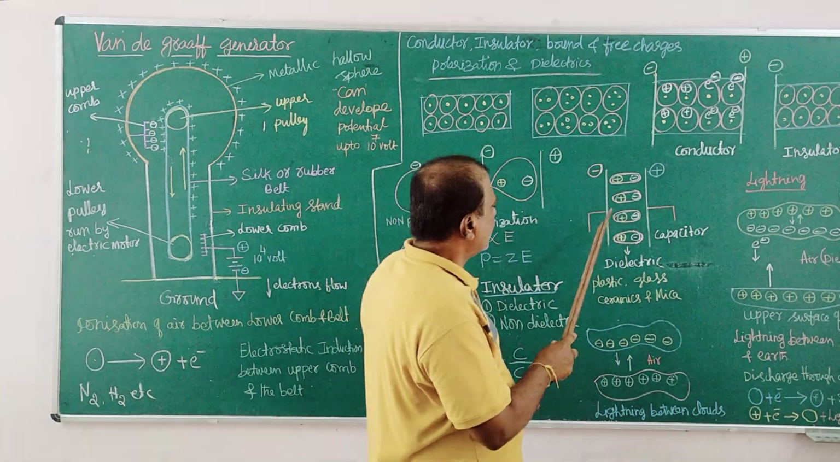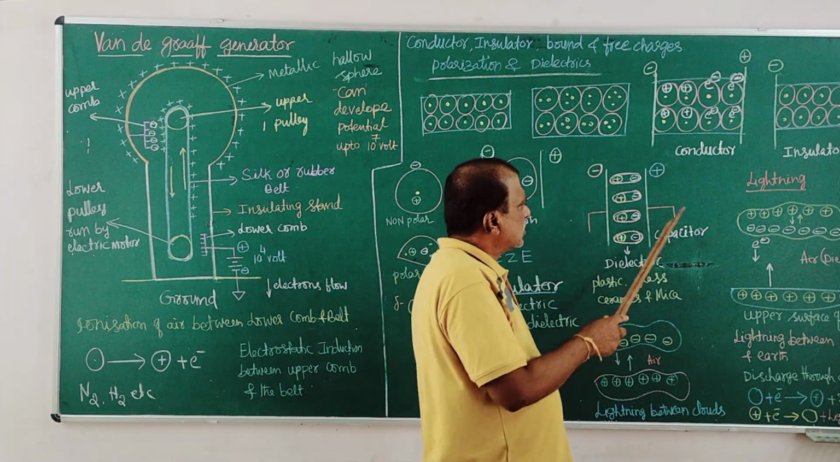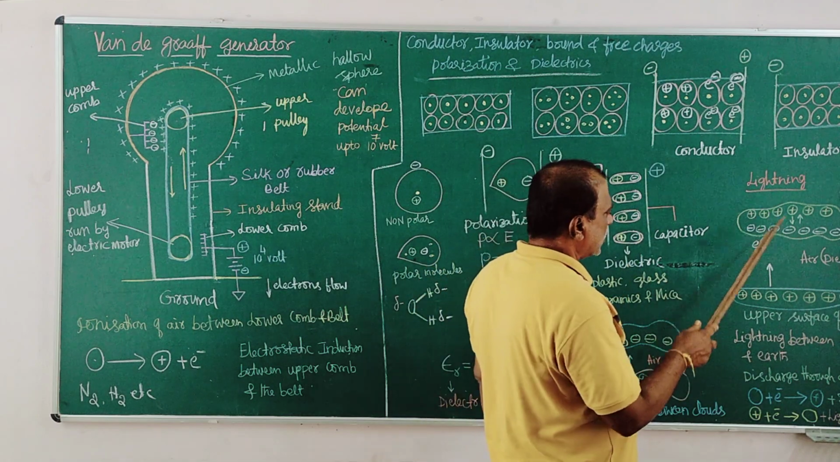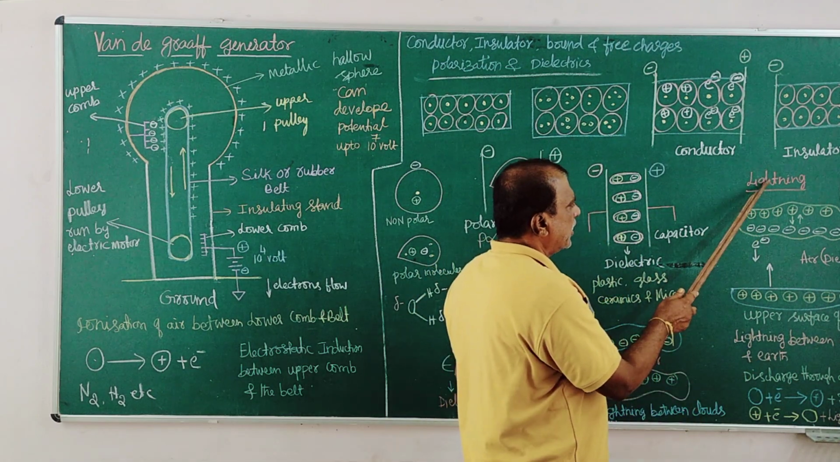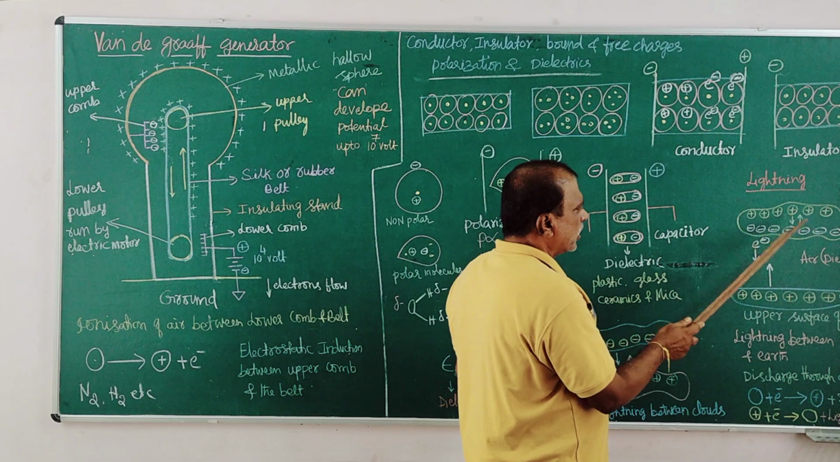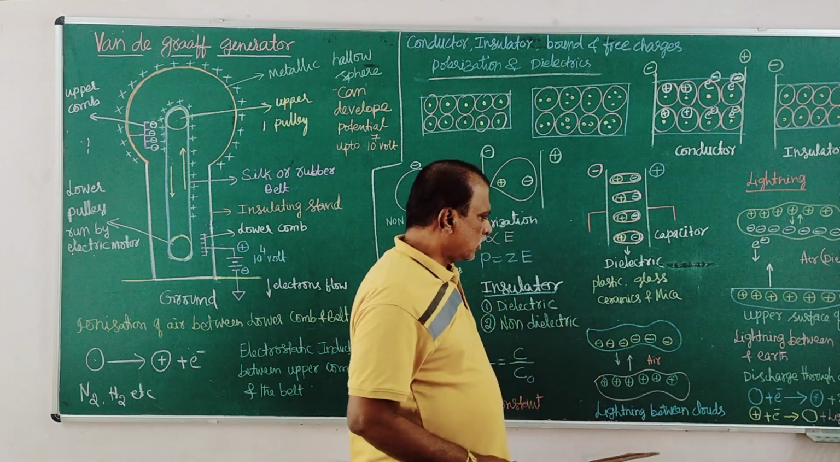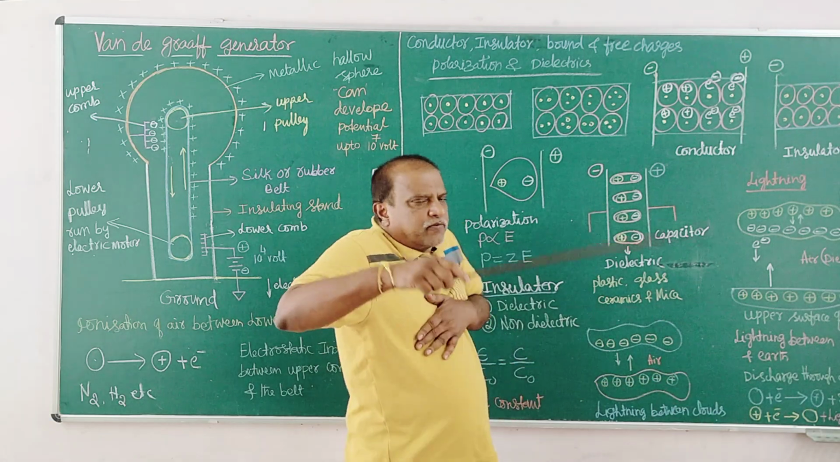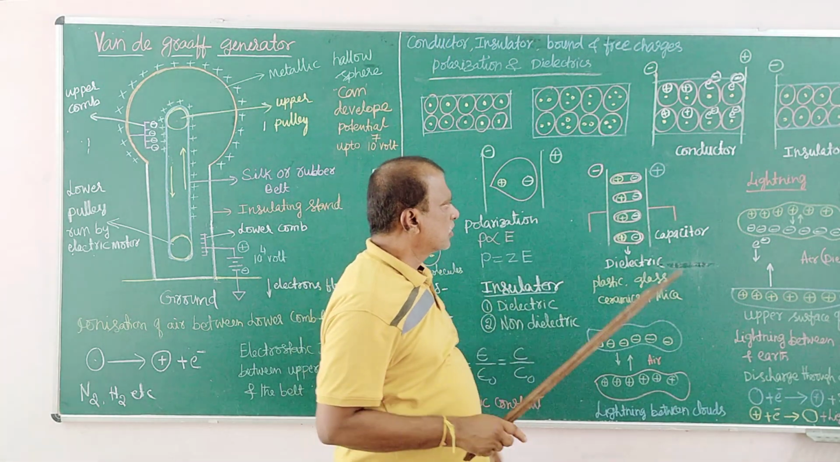And let's come to the capacitor. Already I told you in the last class about the capacitor. In nature, we can see there are two types of lightning: lightning between cloud and the earth, and lightning between the clouds. It is just a phenomenon of capacitance, a capacitor.